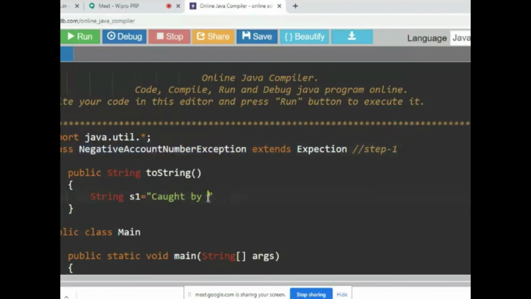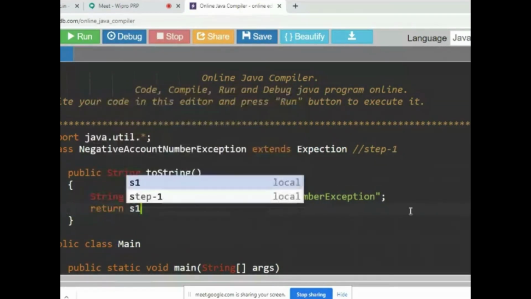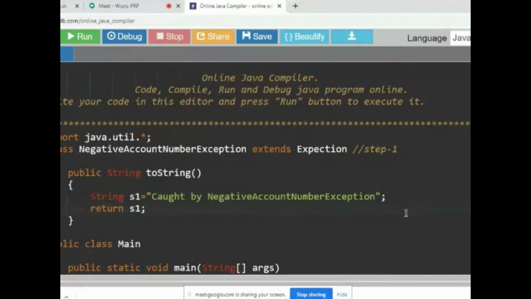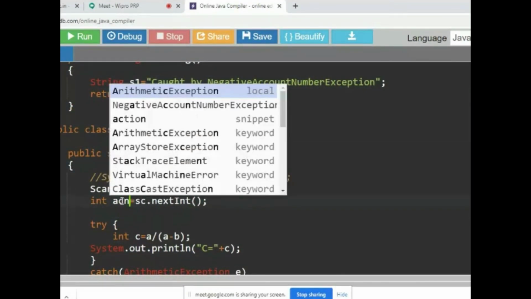Same message I'm putting here. Is that fine? So this message I am returning. I'm storing it in S1, so return S1. Is that right? Here I'll read only one number, which is the account number.